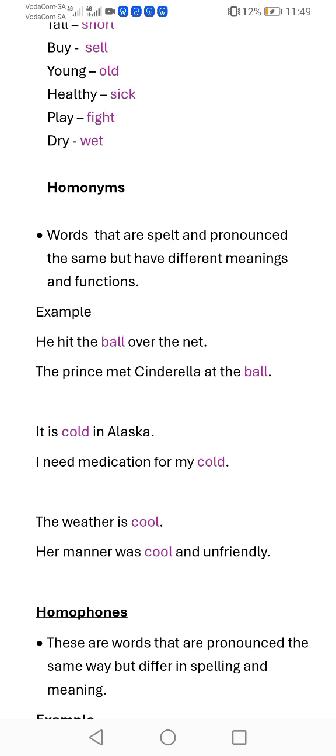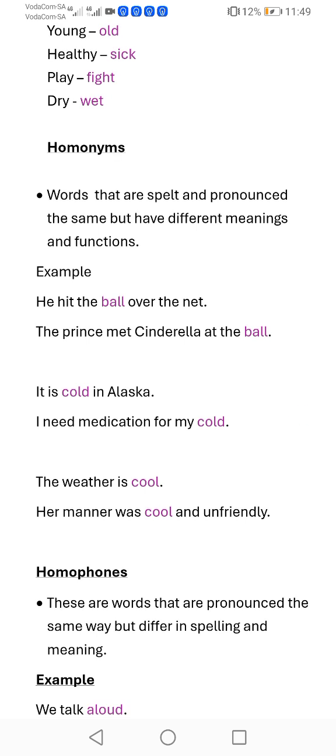I've written them in sentences, so we are going to pick each homonym from these sentences. Sentence number 1. He hit the ball over the net. Another sentence. The prince met Cinderella at the ball. So the homonym in these two sentences is ball.